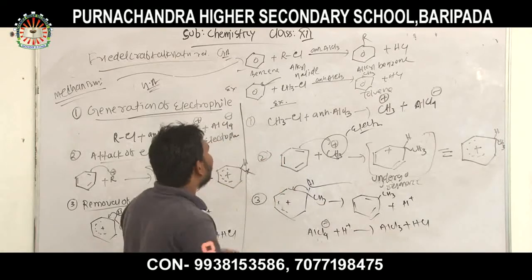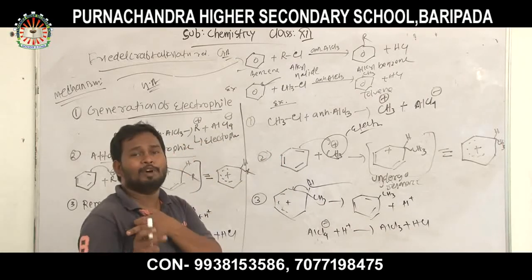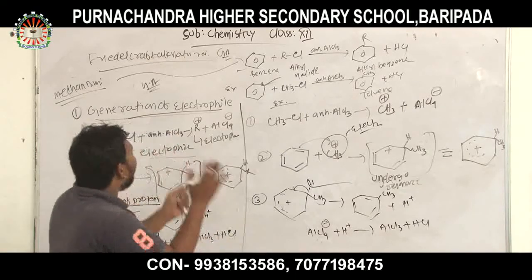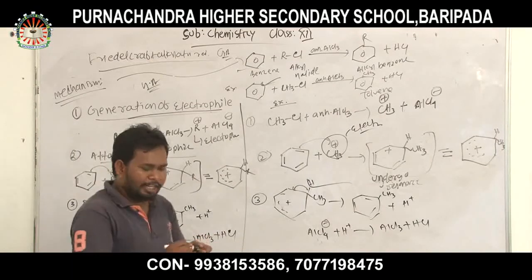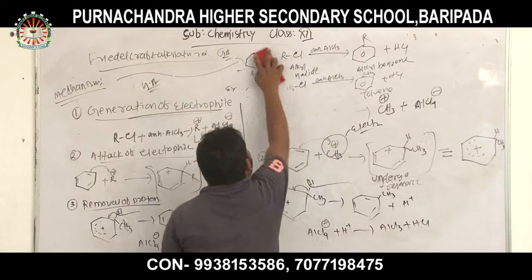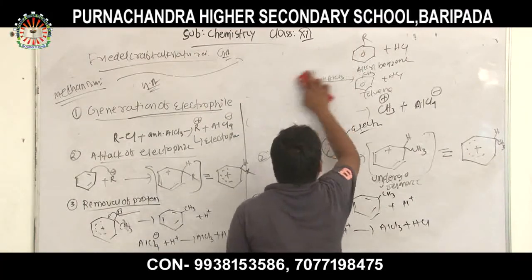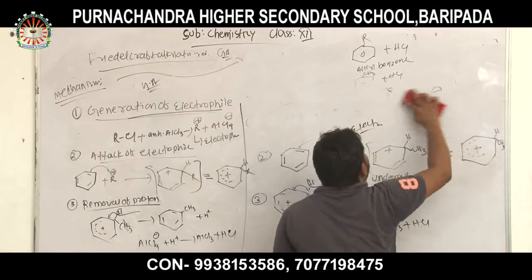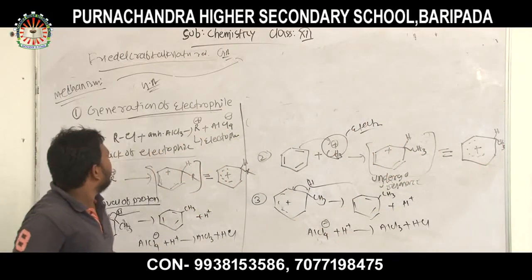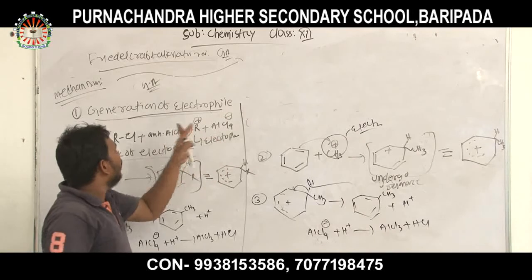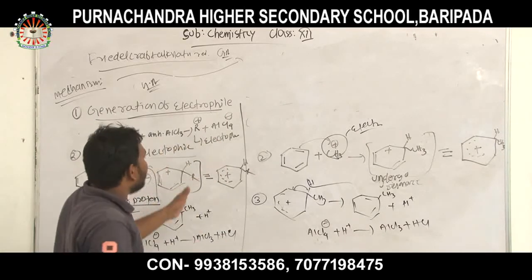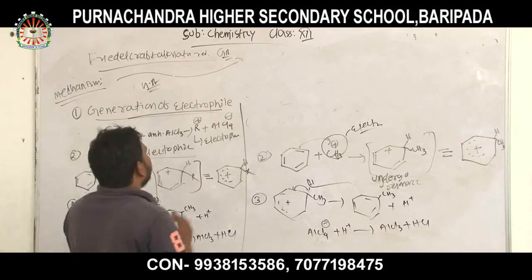These are all about the mechanism of electrophilic substitution reaction. All the reactions, nitration, halogenation and sulfonation, proceed by the same mechanism. If we first generate or know the electrophile, then such a reaction takes place.